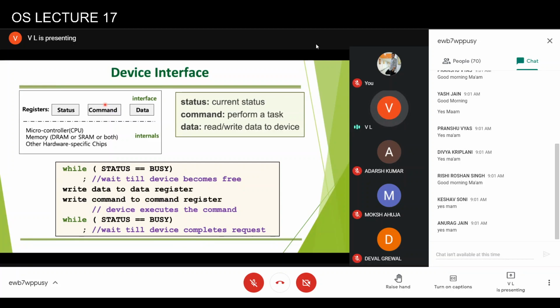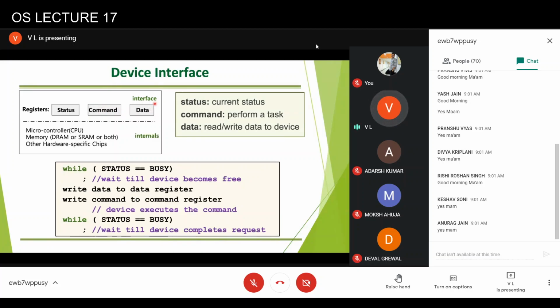What it can write as a command depends upon the device itself. For a printer, it could be print one line, stop printing, or give the status of your toner, depending upon what commands the printer supports. So the CPU will be writing to this particular register.